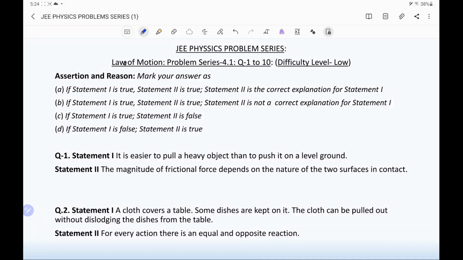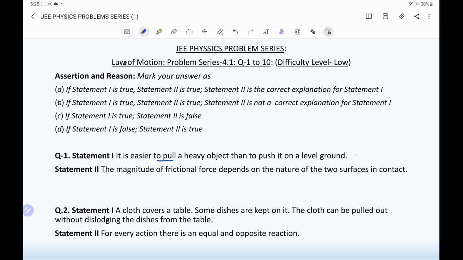Problem series 4.1 is based on laws of motion and contains 10 questions. The difficulty level of the questions is low. The first question is of assertion and reasoning type. Statement 1 says it is easier to pull a heavy object than to push it on level ground.